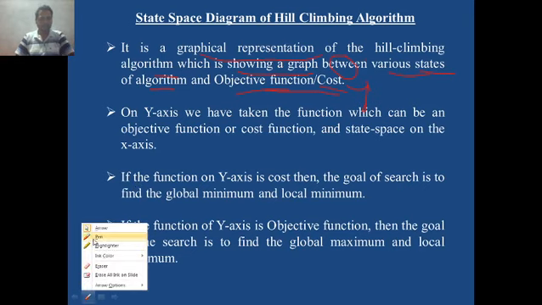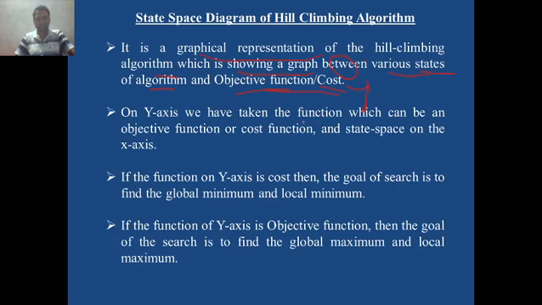On the y-axis, we can take the objective function or the cost function. If there is a cost function on the y-axis, then the goal of the local search is to find the global minimum and local minimum. If you consider an objective function on the y-axis, then the objective of this algorithm is to find the global maximum and local maximum, because the objective function must be maximized. This is the role of our algorithm.